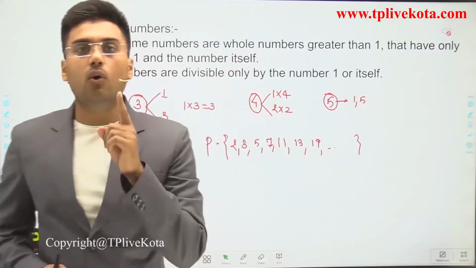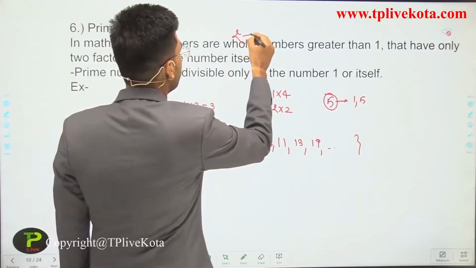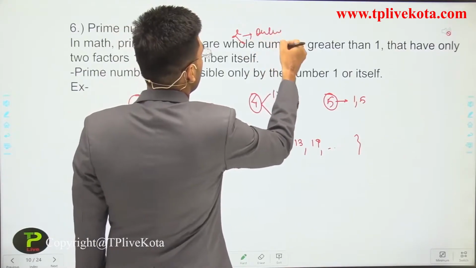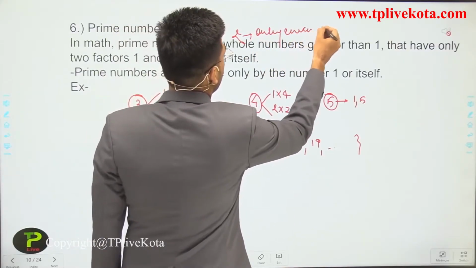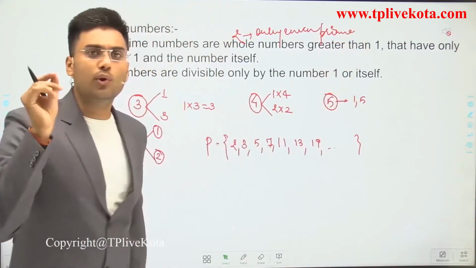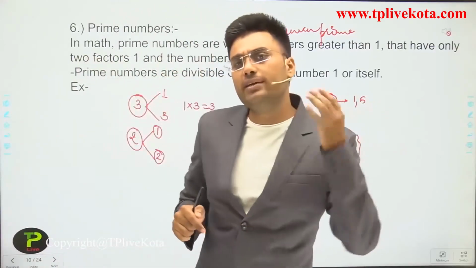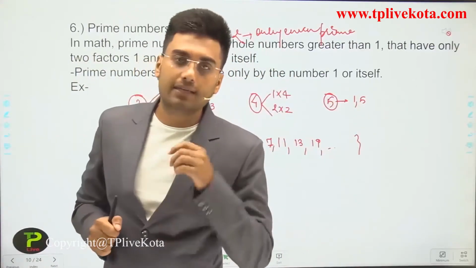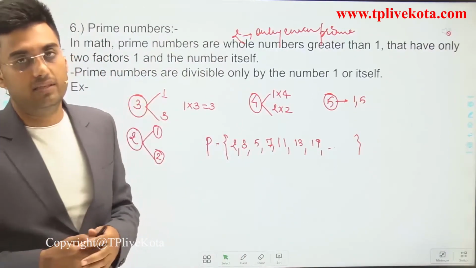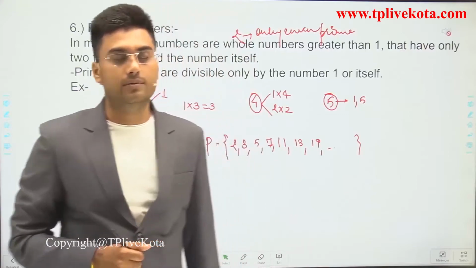And 2 is the only even prime number. Except 2, no even number is a prime number. So this property is used in various questions which are asked in the Olympiad exams. We will discuss these types of questions in the next slides.